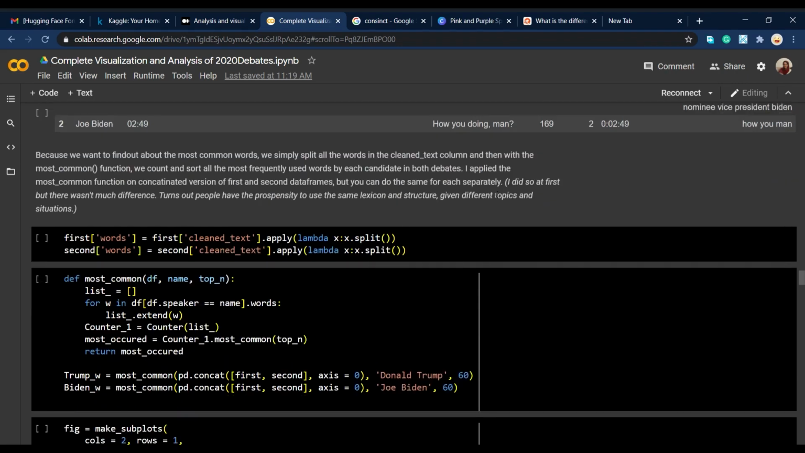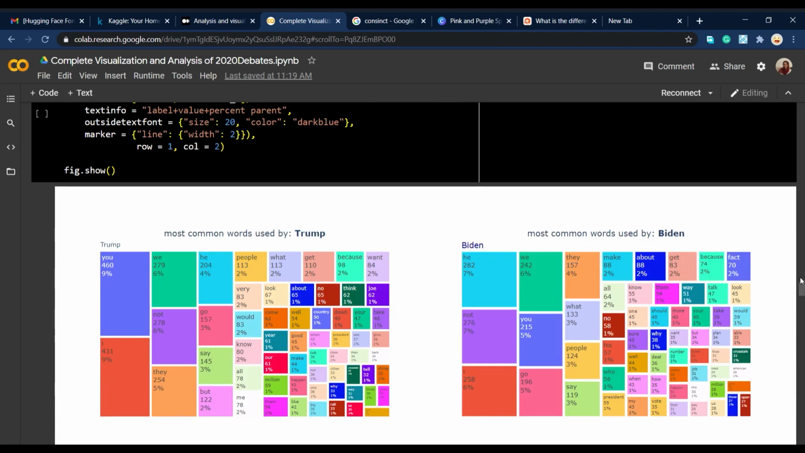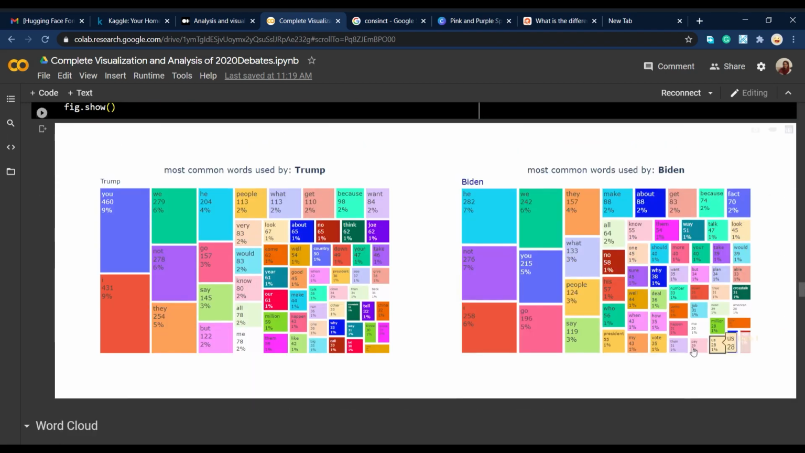And I'm really glad that I did such a thing, because when you look at the tree map that I just plotted here, you can see some really interesting things. Trump uses the word "you" when he wants to refer to Biden, although Biden, on the other hand, tries to imply his meaning or even talk to the mediator instead of talking to Trump when he wants to address his opponent.